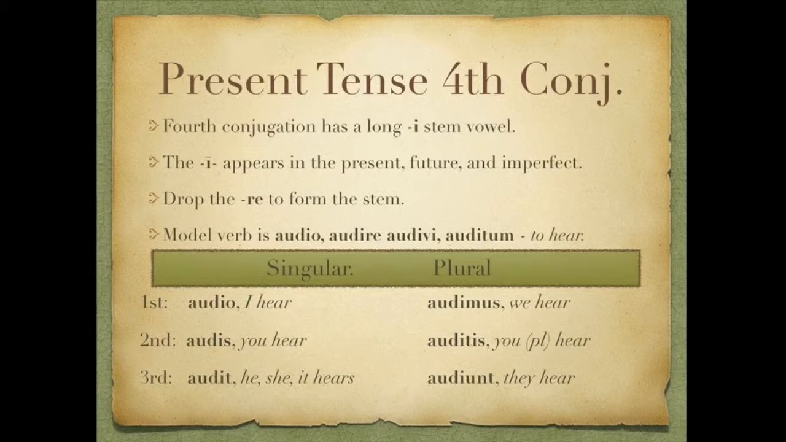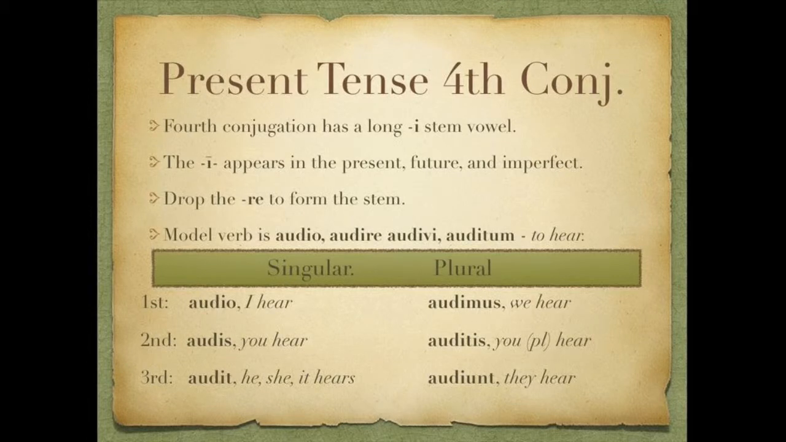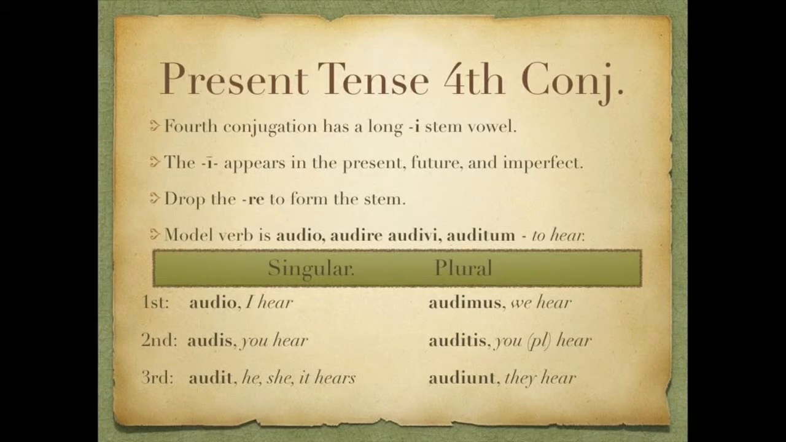We'll start off by looking at our fourth conjugation verbs in the present tense. Like we said, fourth conjugation has a long I stem vowel, and this I is going to appear in the present, future, and imperfect tenses. And again, to form the verbal stem, we drop the RE. So our model verb is audio, audire, audivi, auditum, to hear. We'll go to the infinitive audire and drop the RE. Let's look at it in the present tense.